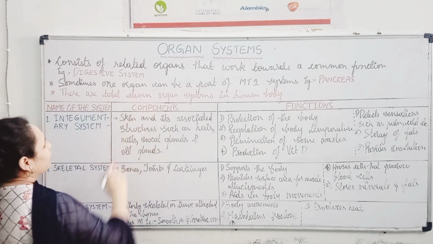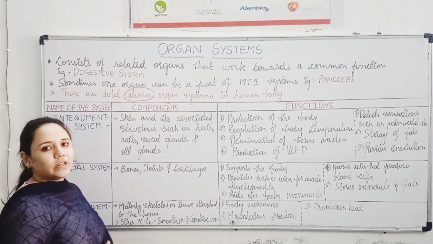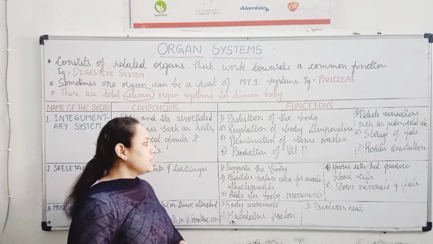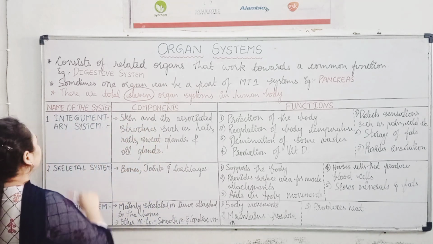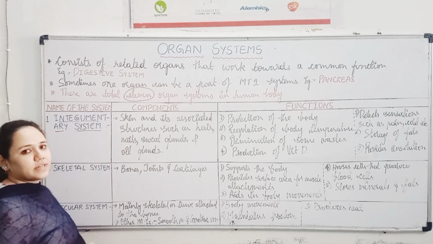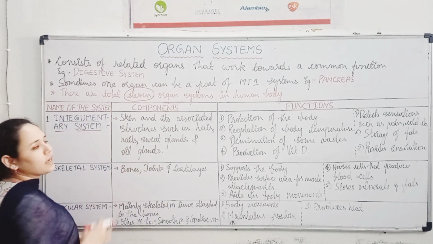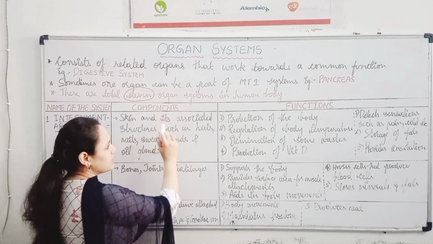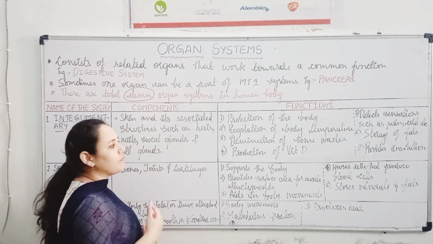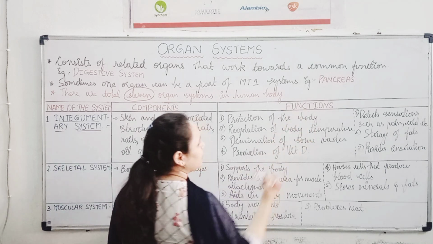So in the human body, there are a total of 11 organ systems. We will look at what those organ systems are, their components and their functions. The first organ system is the integumentary system. Components, मतलब उस organ system में क्या-क्या organs आते हैं, that comes as components. And functions, मतलब ये जो organ system है इसका basically function क्या है human body में, ये क्या role play करता है, that comes under functions.